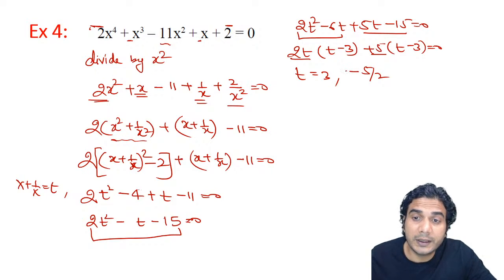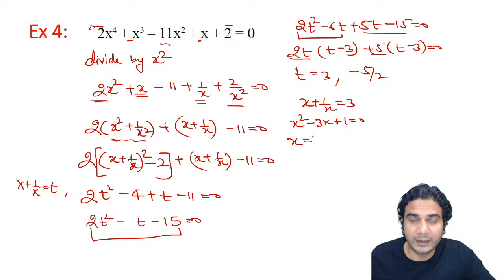Now what was our t? t was x + 1/x. So let's solve this: x + 1/x = 3. So again you'll get x² − 3x + 1 = 0. So you can write x equal to, you need to apply the Shridharacharya formula: 3 ± under root of b² − 4ac. So 9 minus 4 is 5, right? Divided by 2. So that will be the answer. I hope it is clear.